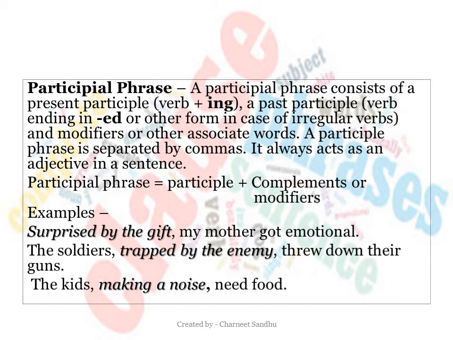Participial phrase. A participial phrase consists of a present participle or a past participle, and modifiers or other associated words. So what is a present participle? Verb plus ing. The past participle is the ed form of the verb, which we use for irregular verbs. A participial phrase is separated by commas. It always acts as an adjective in a sentence. So this means that a participial phrase is equal to a participle plus complements or modifiers.